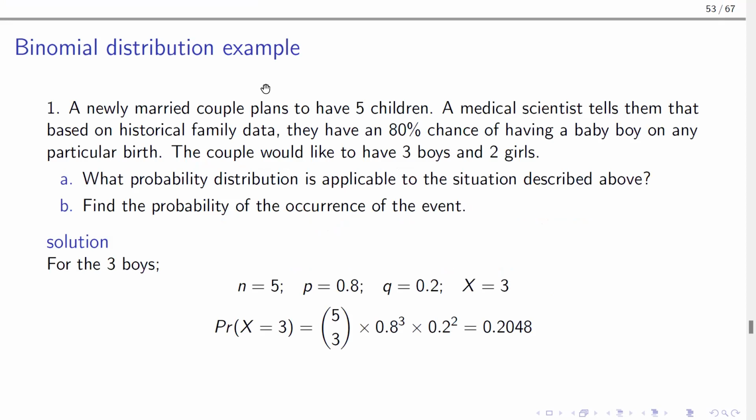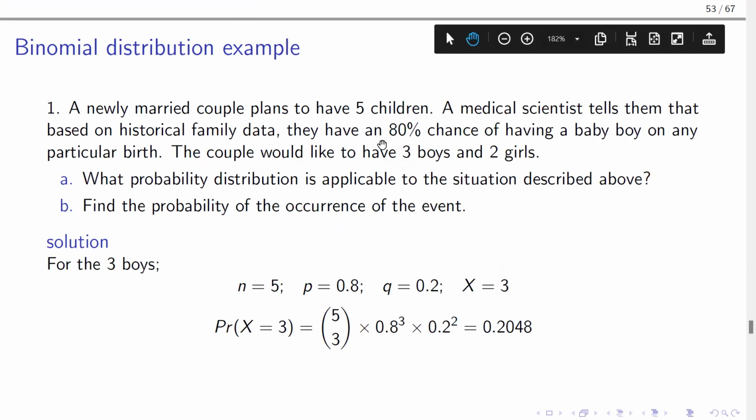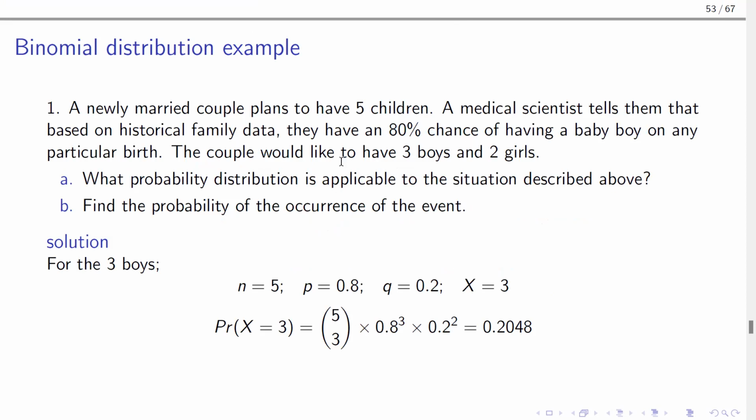So as an example, a newly married couple plans to have 5 children. A medical scientist tells them that based on historical family data, they have an 80% chance of having a baby boy on any particular birth. The couple would like to have 3 boys and 2 girls. What probability distribution is applicable to the situation described above?